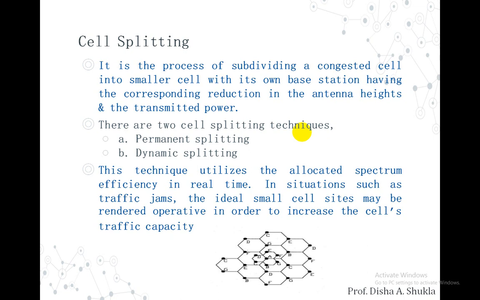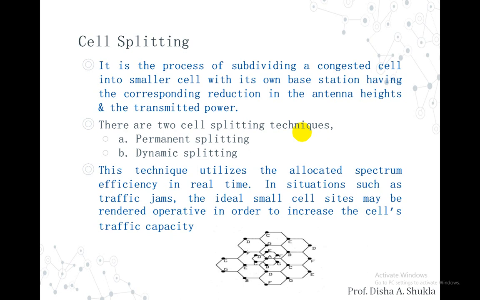Permanent cell splitting is where each new split cell is planned ahead of time with consideration of the number of channels, transmitted power, assigned frequency, selection of the cell site, and the traffic load consideration. That is, each new cell will be planned based on all these parameters, deciding how to create a new cell based on the number of channels, the transmitted power in each channel, the assigned frequencies, selection of the cell site, and the traffic load consideration.